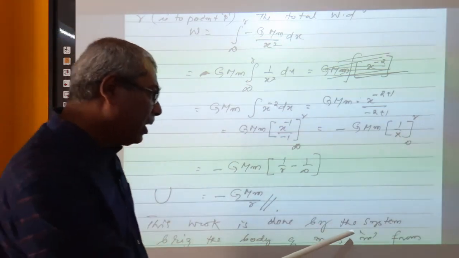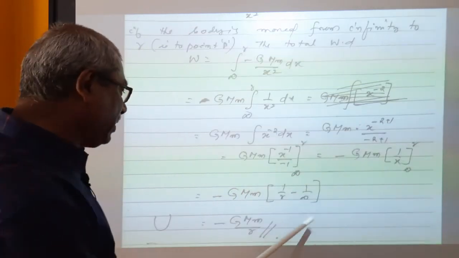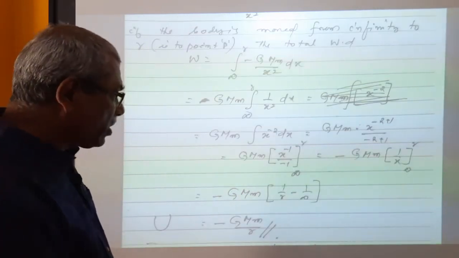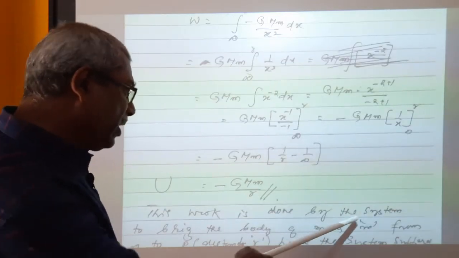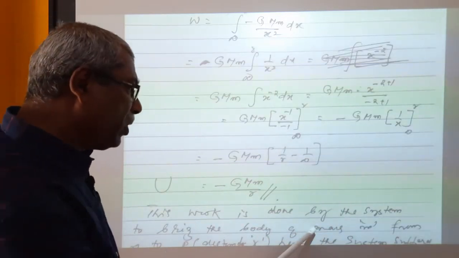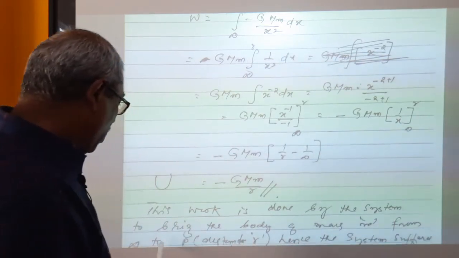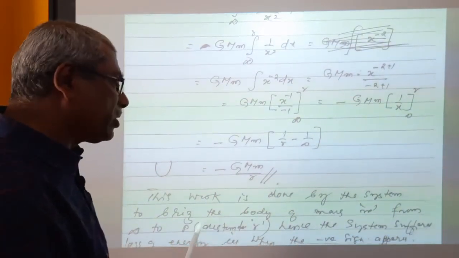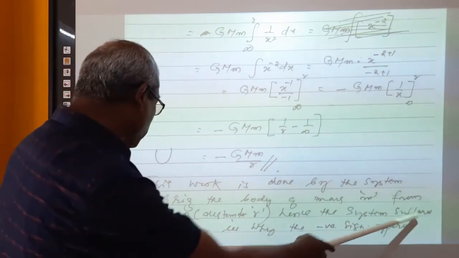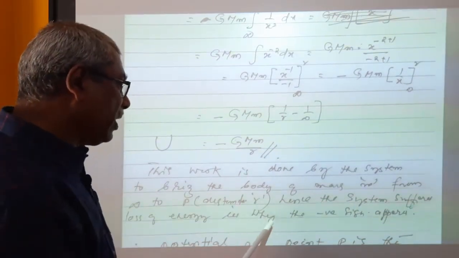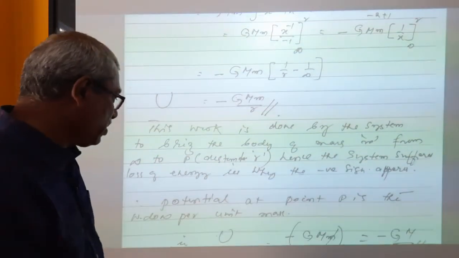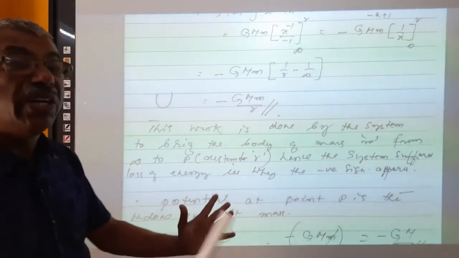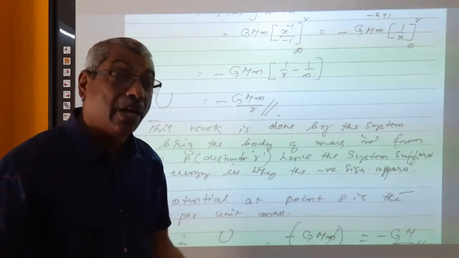This work is done by the system to bring the body of mass m from infinity to distance r. Hence, the system suffers loss of energy. That is why the negative sign appears in the relation. Now we can calculate potential at that point.